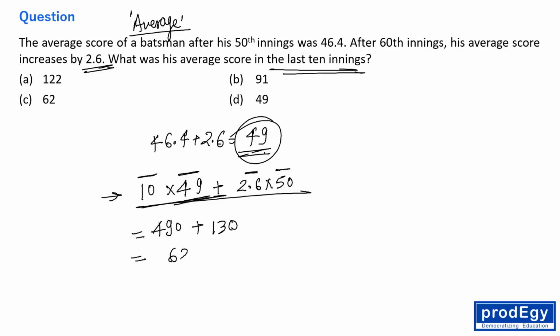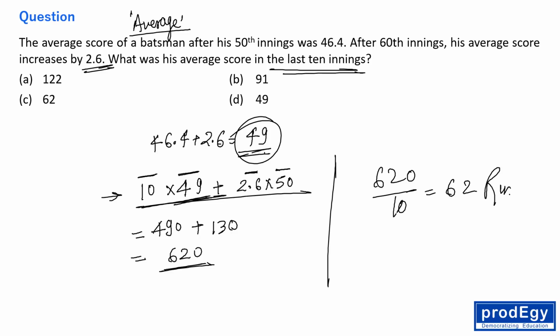So in the last 10 innings, he scored 620 runs. So obviously 620 divided by 10 is 62 runs, right everyone? So the average score was 62 for the last 10 innings.